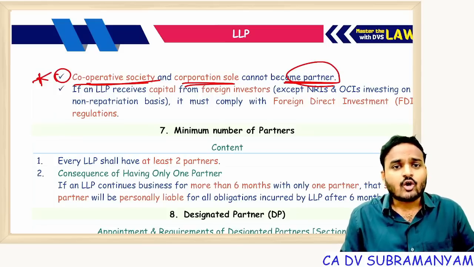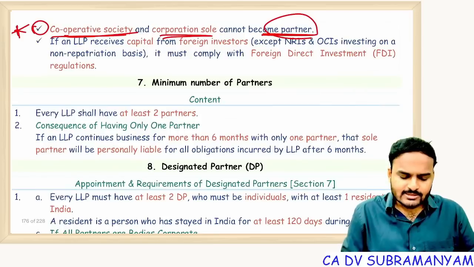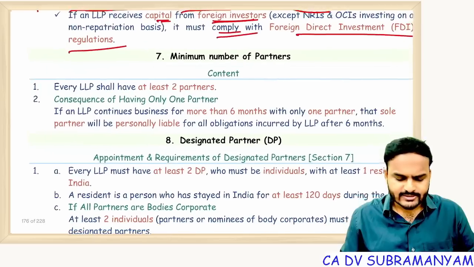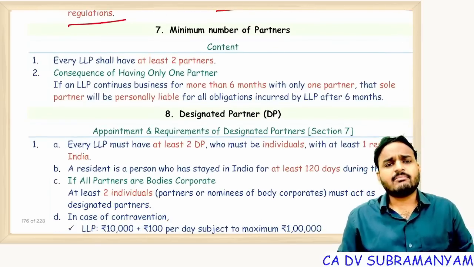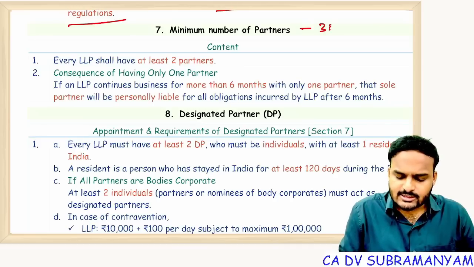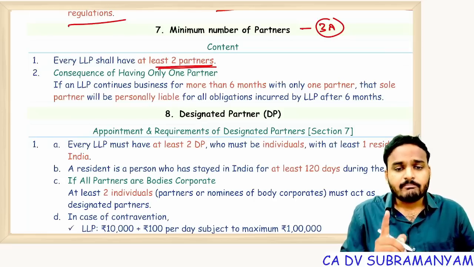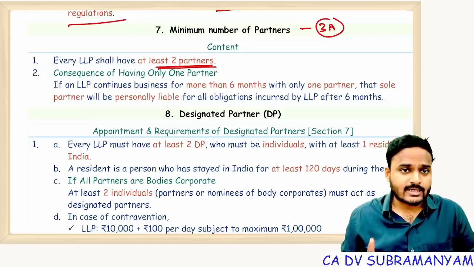Cooperative society, corporation sole. If an LLP receives capital from foreign investors, it must comply with the FDI regulations. Correct. Next one, minimum number of partners. Now this is similar to section 3 of the Companies Act. Every LLP shall have at least how many partners? Minimum 2 partners.